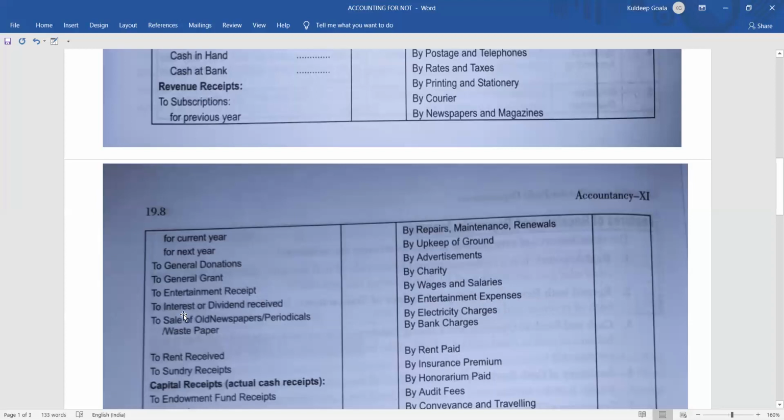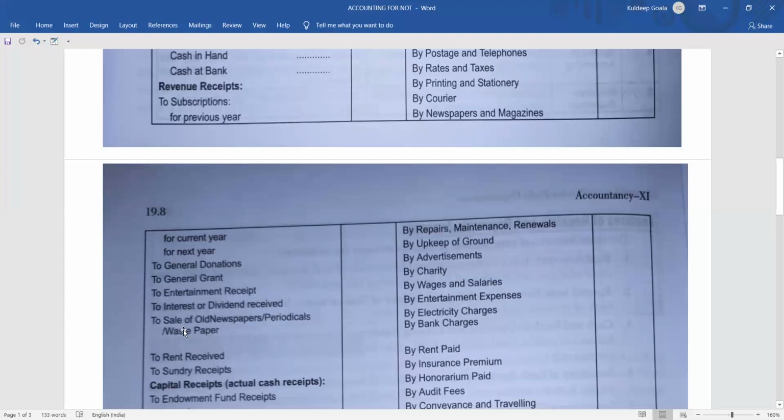Now coming to the next one, interest or dividend received. Interest or dividend received refers to the amount of money that you have received from any fund that has been kept, or any money that you have kept in the bank, from which you are getting interest. Or say you have invested some amount of money in a company, and from there you are getting interest or dividend. If you invest in shares, you will get dividend. If you invest in debentures or other debt fund, you are going to get interest, isn't it? If you invest in debt fund, it will be interest. If you are investing in owners fund, it is dividend. You all are aware of owners fund and debt fund because you have learned in business studies in the previous year.